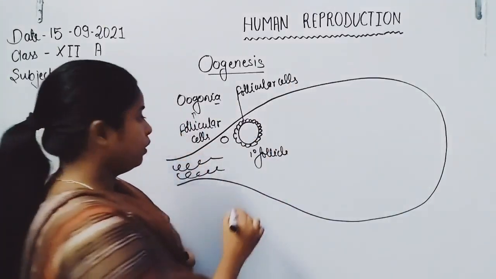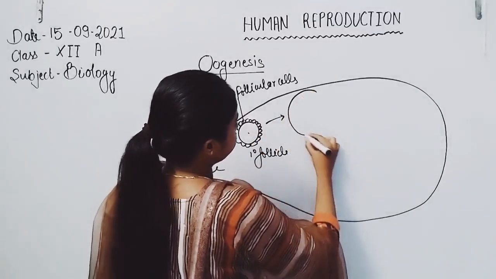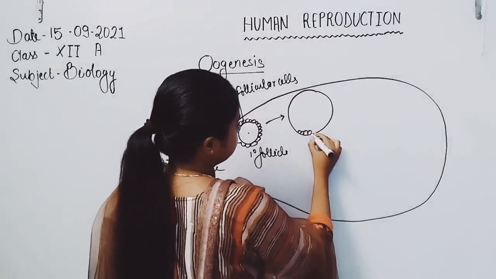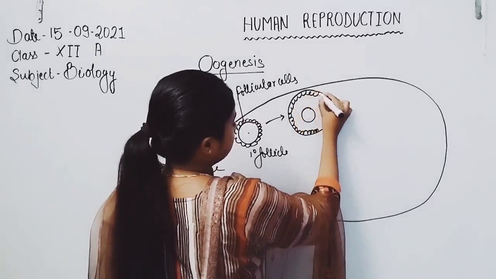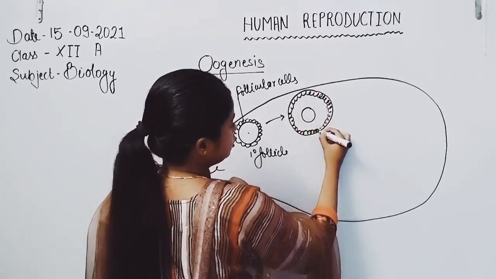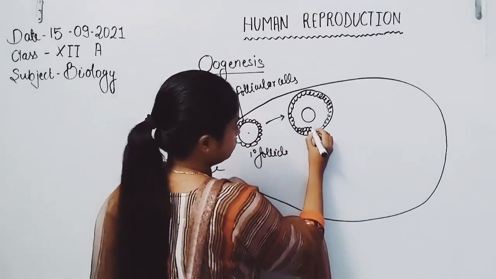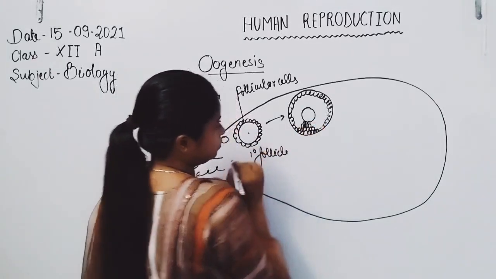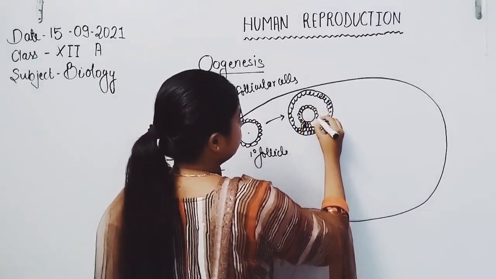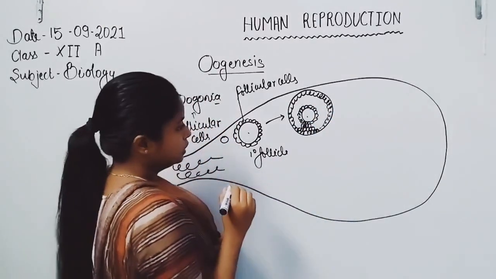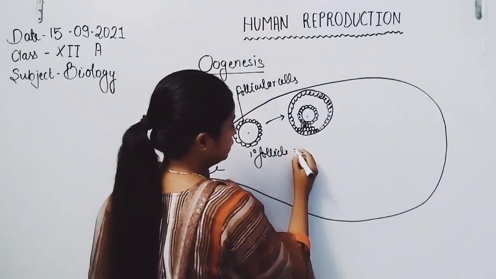Here is the primary follicle. Now the primary follicle undergoes another development through the aggregation and differentiation of follicular cells into a double membrane. These two membranes cover the egg overall and also form the antrum cavity.